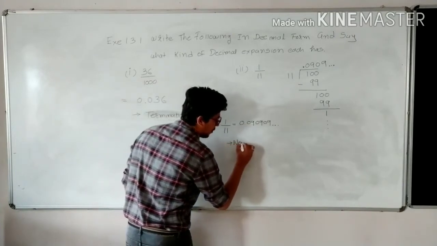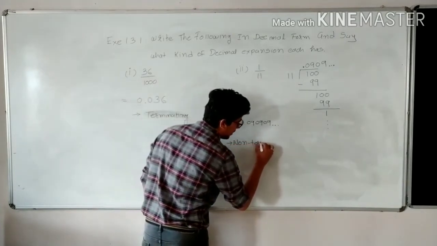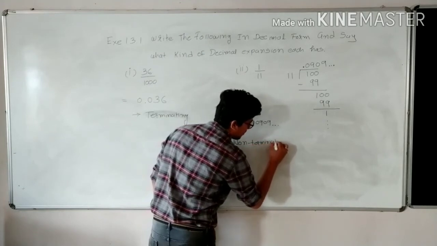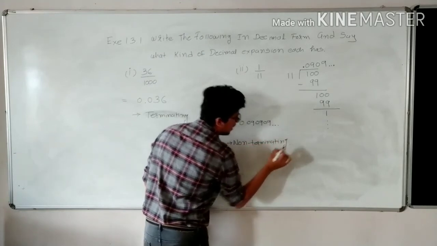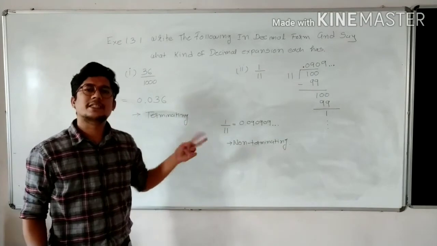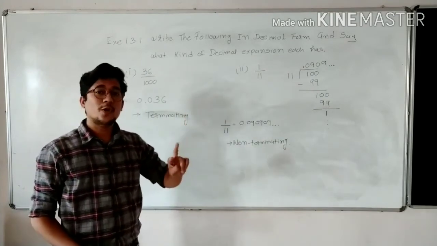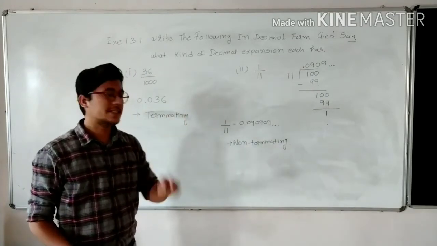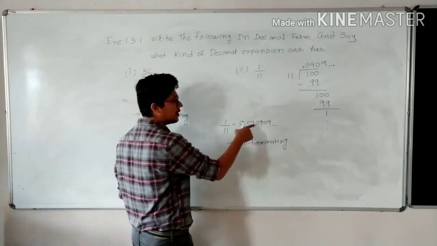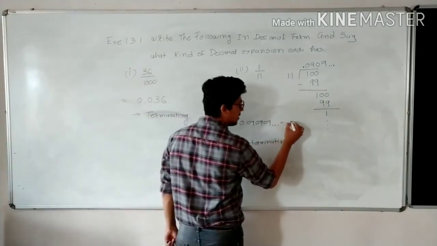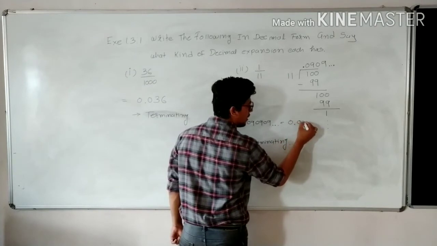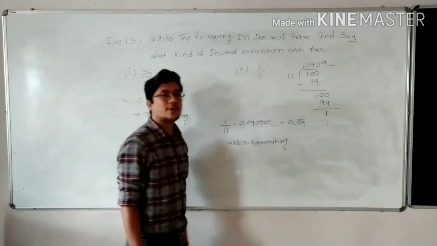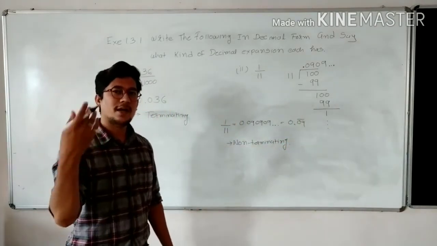It's a non-terminating one. Here some digits are repeating. Yes, 0 and 9 are repeating themselves. So can I write 0.090909 as 0.09 bar, because 09 comes with a bar.